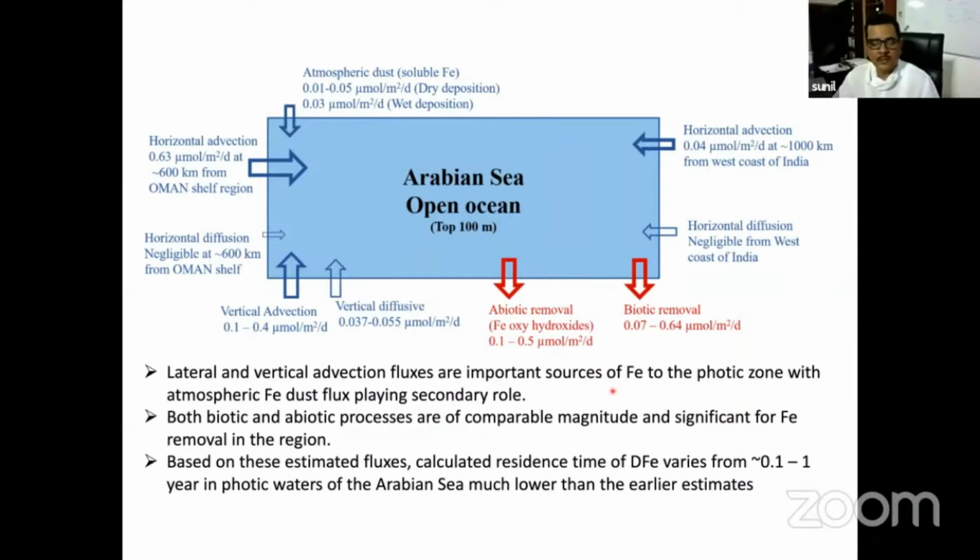So now you can see here, because this residence time is low in the top 100 meter, that is the main reason. If the residence time is more than 2 or 3 years, then having seasonal variation in iron is not possible. And because now we are able to show that this residence time in the top 100 meter is significantly lower than 1 year, it will be responsible for this seasonal variation, which I was talking about some time back, that there is a significant variation of iron concentration in spring and fall intermonsoon. So it is going very well with this observation, what we have shown.